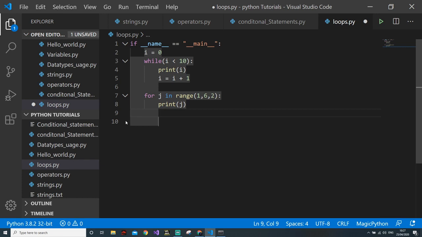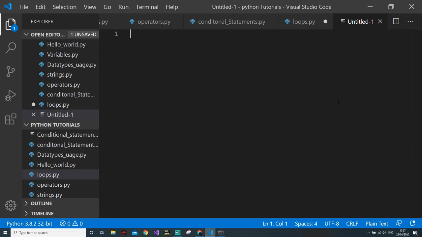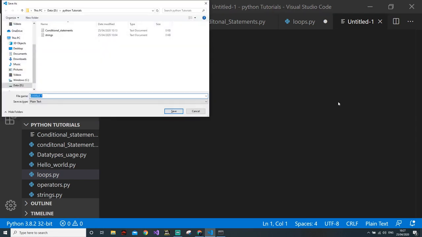So I would say a list is a collection which is ordered, mutable, and allows duplicate members, obviously. This is the main thing you need to remember. Now let's see the list. We will open a new page and save it as derived_types.py.